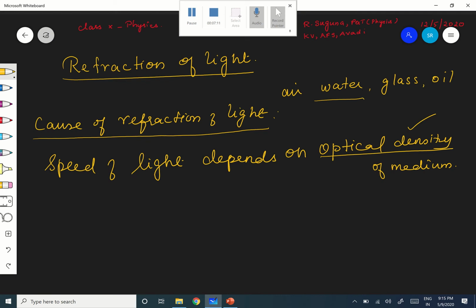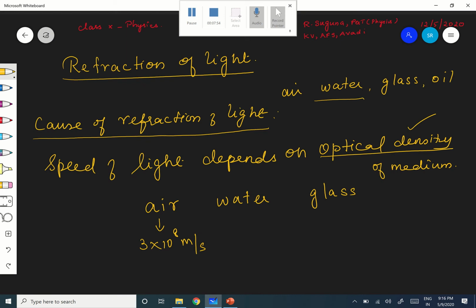For example, I am giving you, let us consider the light. The light is traveling in air medium, and after that it travels in water, and then light travels in glass. Okay. Therefore, if you see the speed of light in these three media, in air, you know very well, it is vacuum or air, the speed is 3 into 10 power 8 meter per second. Correct? This is the maximum possible speed of light. Light travels with its maximum speed only in air or vacuum.